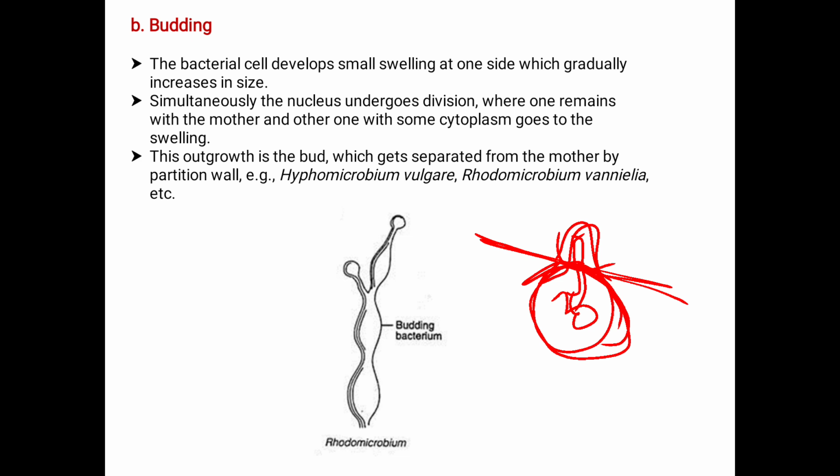See, this is the budding bacterium where these buds are formed. Later they are detached from the parental cell. This is in the case of Rhodomicrobium.